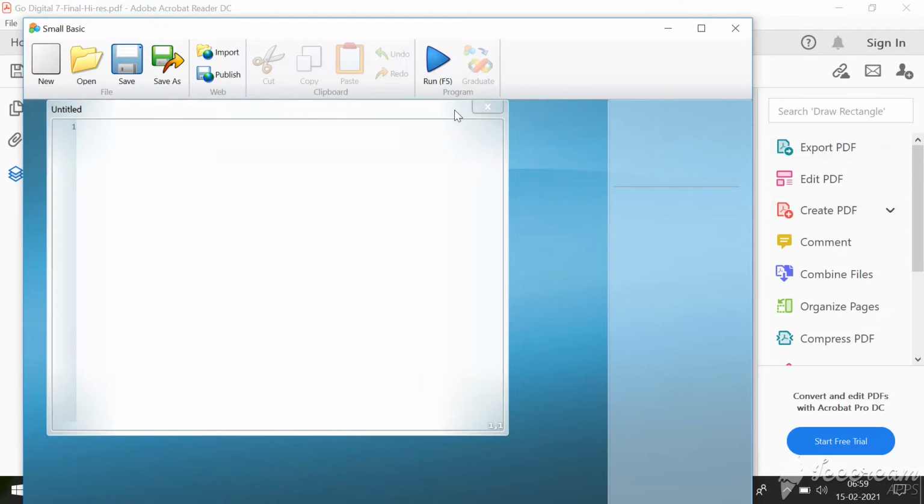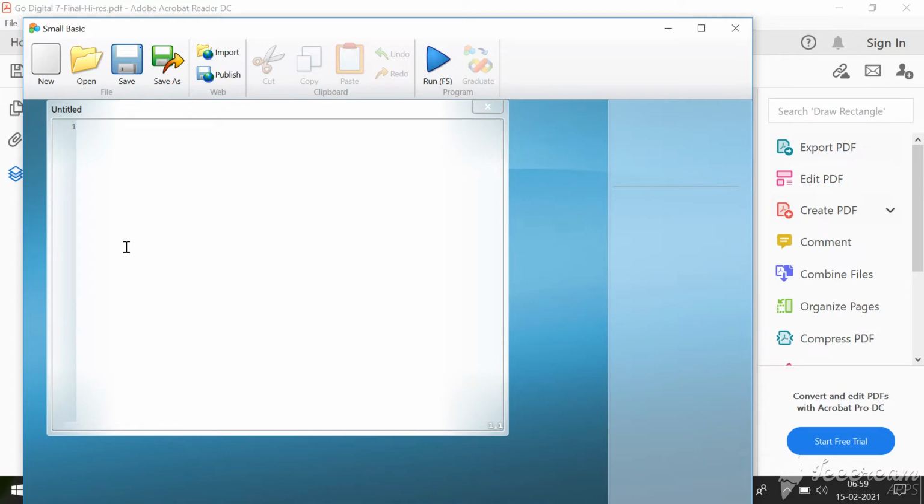Okay, so I'm going to close this. If it is not available by default, you can click this New. If it is available by default, you can start typing in this editor window. So you have to type your code here.